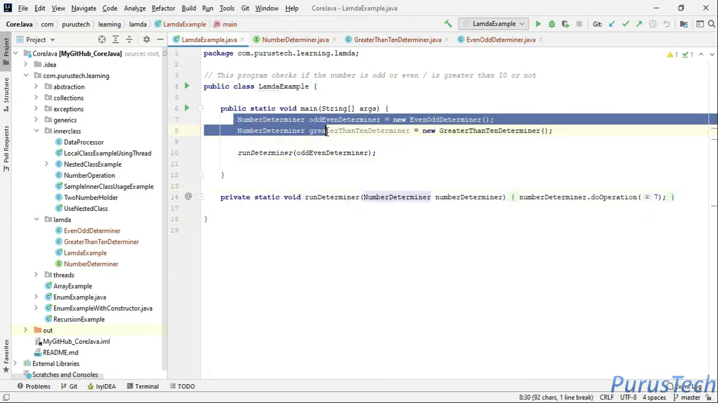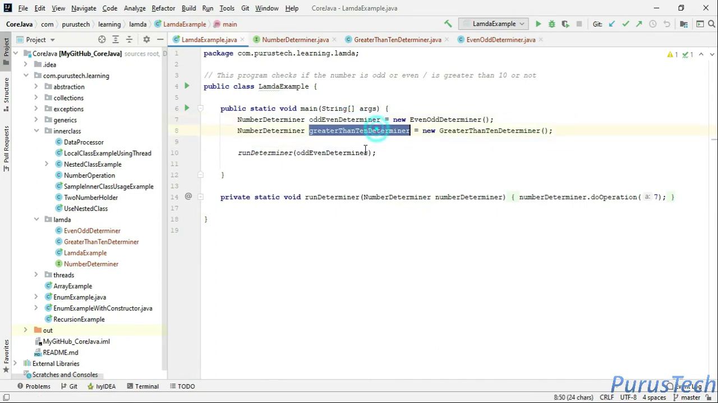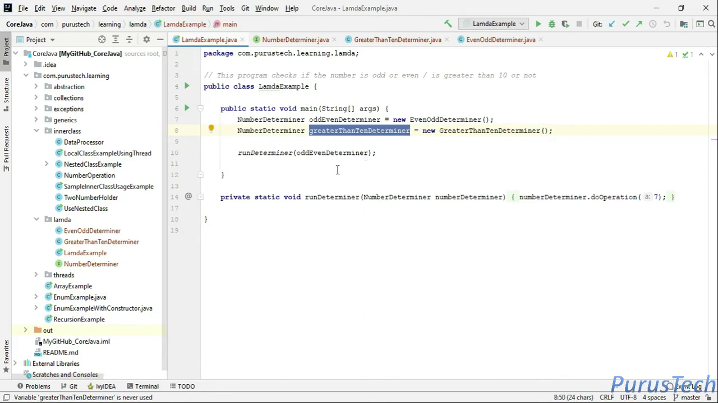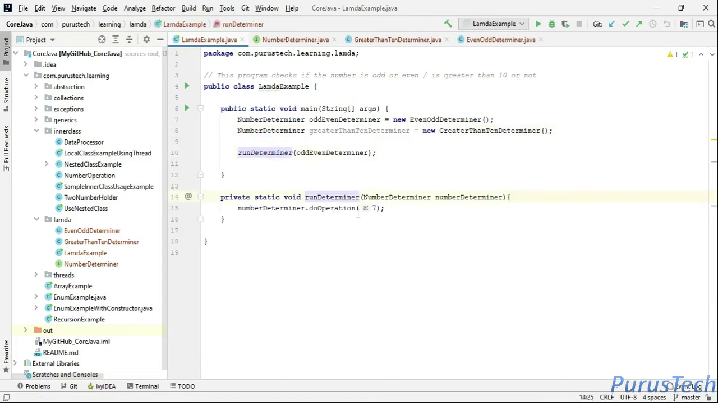Here, for this NumberDeterminer, I have two types: the even and odd determiner and the greater than 10 determiner. What I'm passing is what kind of behavior I need, whether I need to determine odd or even, or whether it is greater than 10 or not. So I'm passing this behavior as an object here. Either this reference variable or that one I can pass, and this runDeterminer is a static method. It takes the object reference variable and does the operation.